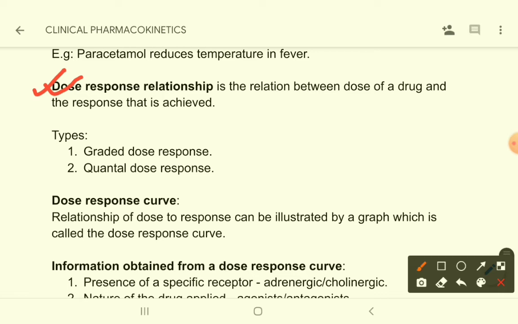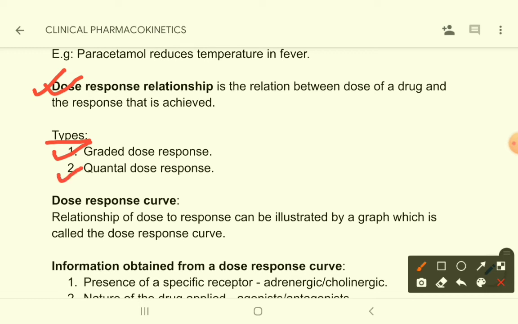Suppose we are giving a certain dose and we are achieving a certain response. The relationship is the dose response relationship. There are two types of dose response relationships. One is graded dose response and another is quantile dose response.